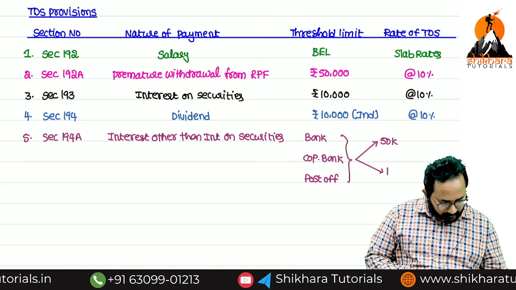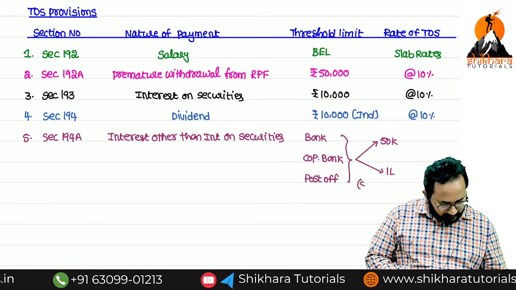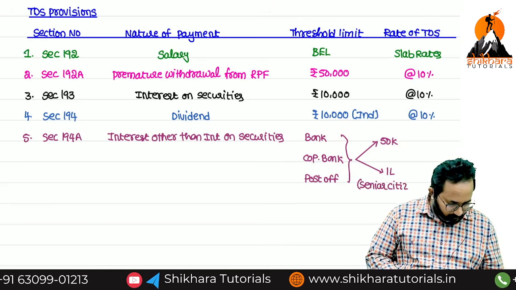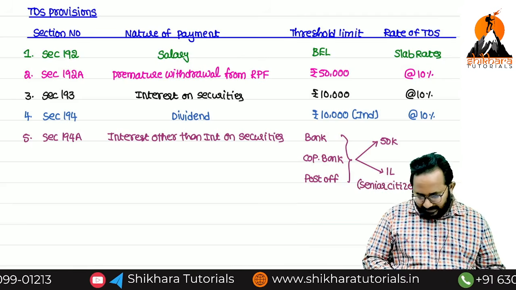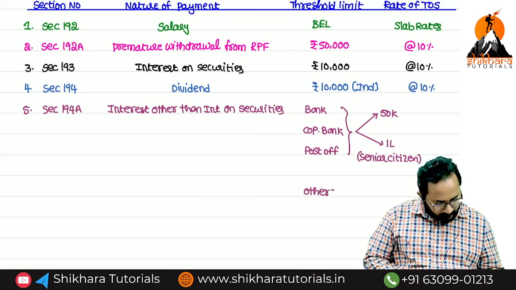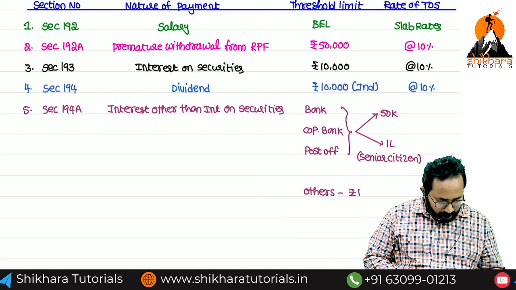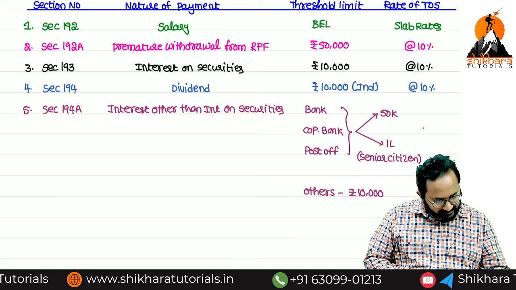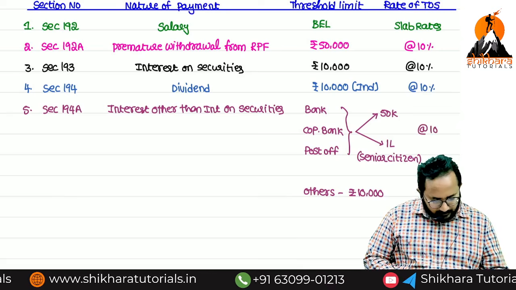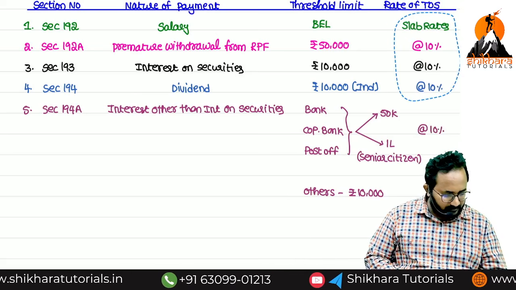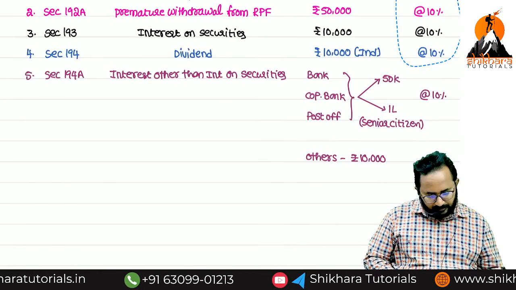In case of senior citizen, 1 lakh. Senior citizen means resident or non-resident? Resident. Next, in others, 10,000. So if any other person is paying the interest, what is the TDS rate? 10%. Done. If more information is there, we can write it down elaborately.